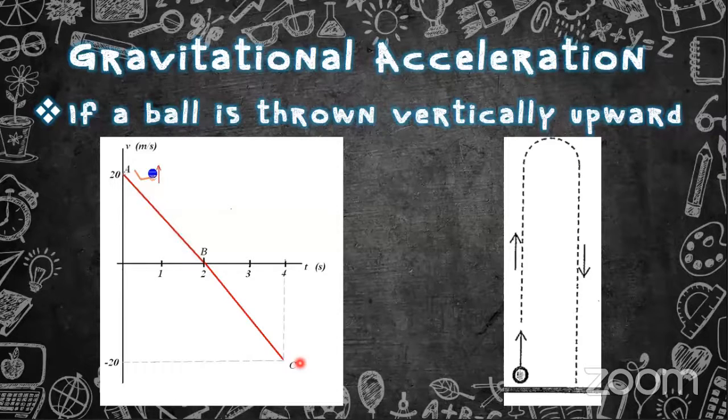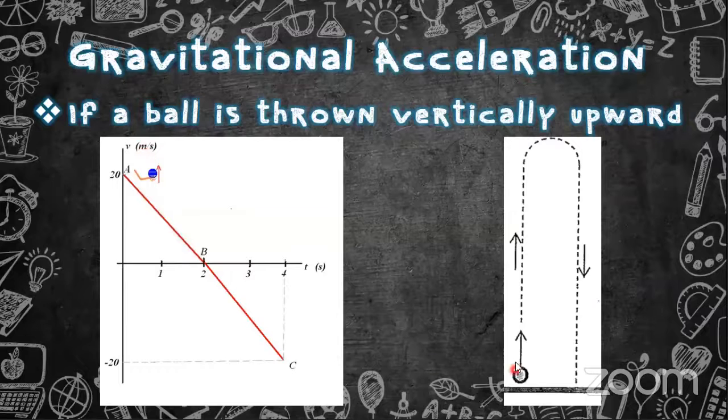You can call it uniform acceleration, no acceleration, it doesn't matter, right? It's going to the negative stage because the velocity has a direction, right?